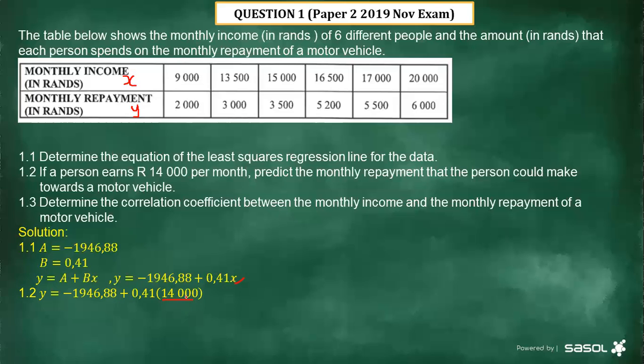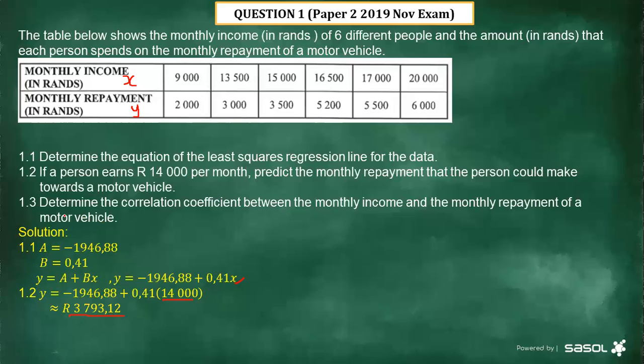Then after substituting with 14,000, you just press your calculator, then approximately it's going to give us what? 3,793.12. So this is the value that we are looking for. So that prediction gives us the monthly repayment of 3,793.12 cents. All right. Then we go to 1.3.